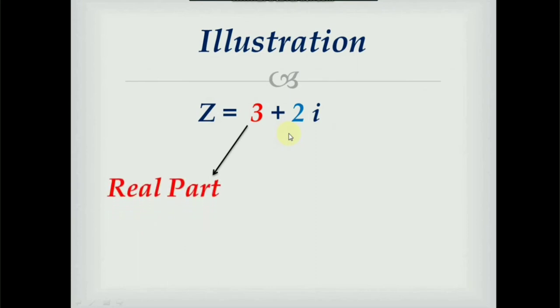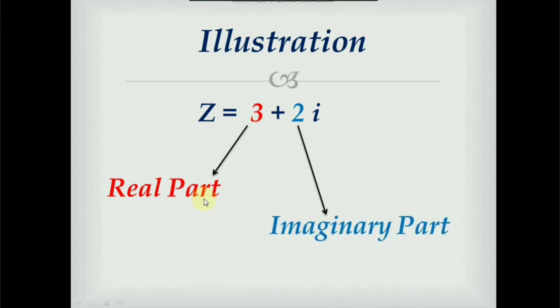We will see one illustration. Let z is equal to 3 plus 2i. This is a complex number because 3 and 2 are the real numbers and i is an imaginary number. So we can say that 3 is a real part of the z and 2 is an imaginary part of the z, as it is multiplied by an i, that is an imaginary number.